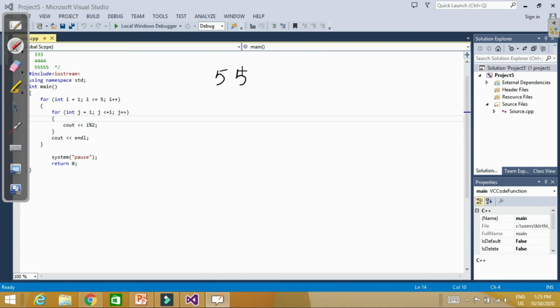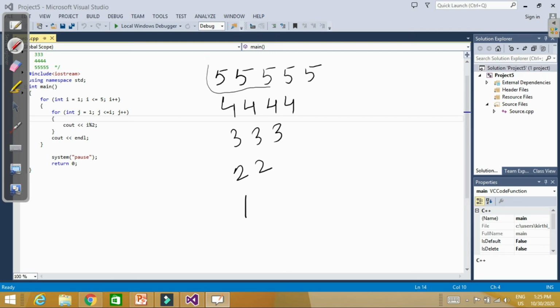For example, I want output like this: 5 5 5 5 5, then 4 4 4 4, then 3 3 3, then 2 2, and then 1. So it means now we have to take the maximum value for i, and then we have to decrement the value of i. For example, I should write here i is equal to 5, i greater than or equal to 1, i minus minus.